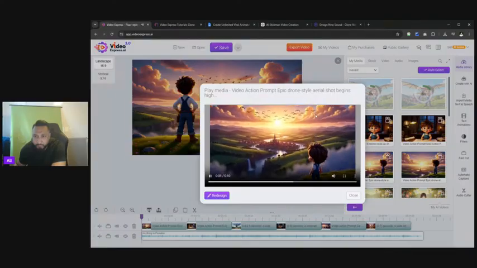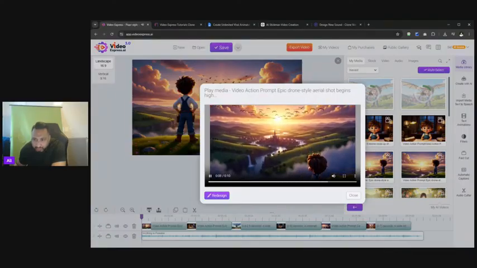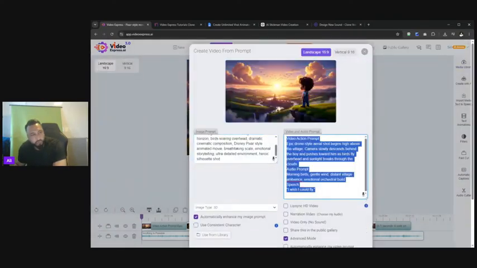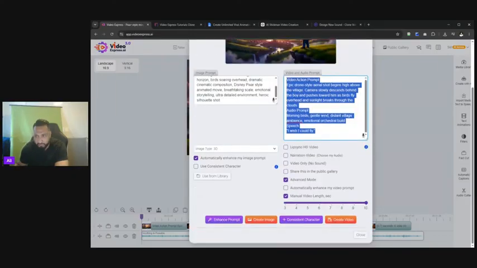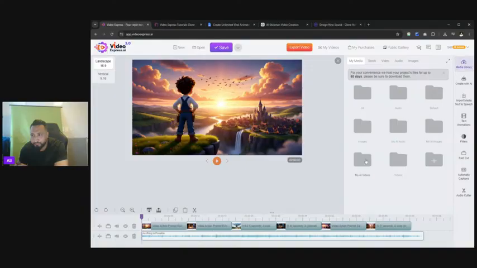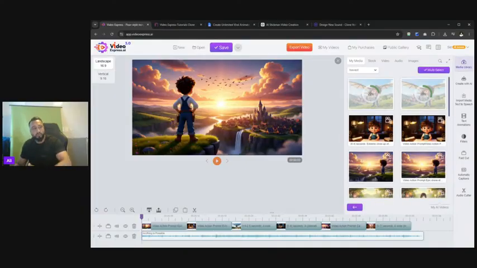We've got the birds. And anything like this, even with the clouds, if you want to go back and redesign it and update the video prompt, like if you want the waterfall here gushing more, and you want all the spray coming back, there's nothing stopping you from simply selecting redesign and coming back in and asking ChatGPT, can you enhance this? Can you make sure there's a waterfall with some dramatic effect, or maybe a gushing noise? You can literally tweak anything that you want. Okay, so if you really want to go one step further with your productions, you can. You're not limited in any way, shape, or form.